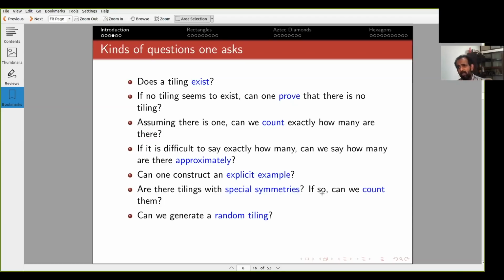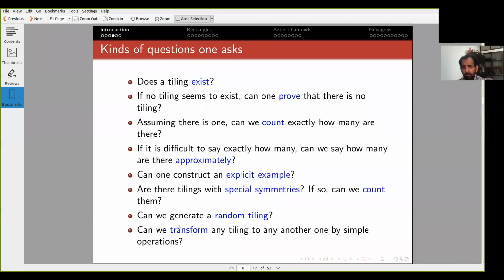On the probabilistic side, can you generate a random tiling? So what do I mean by random tiling? If you know a bit of probability, I mean a uniformly random tiling. So among the entire set of tilings, if I close my eyes and pick one at random, like a lottery, what does it look like?